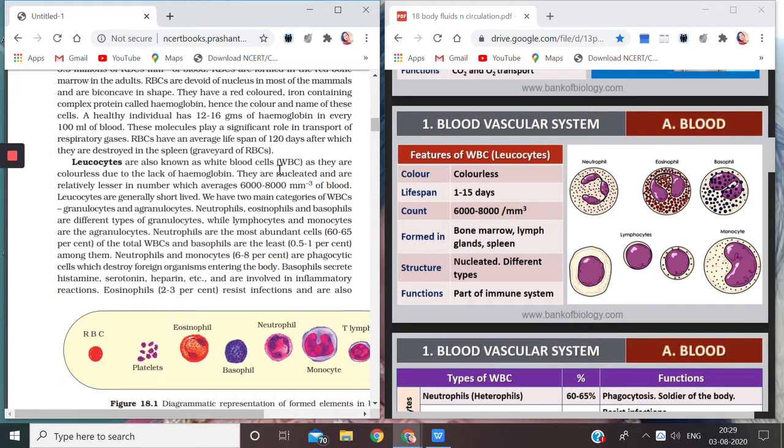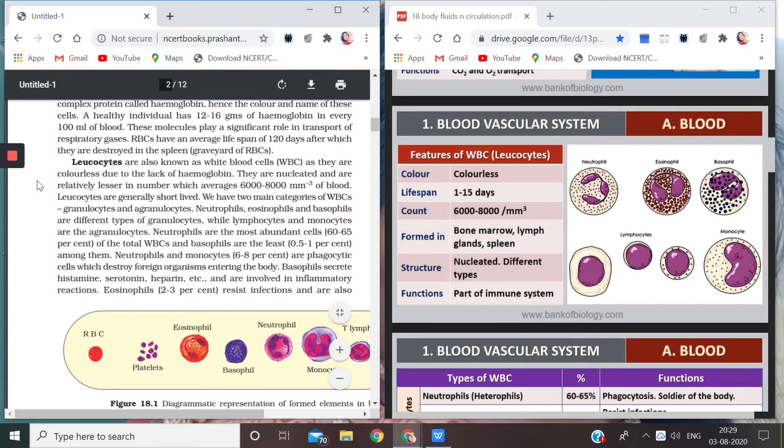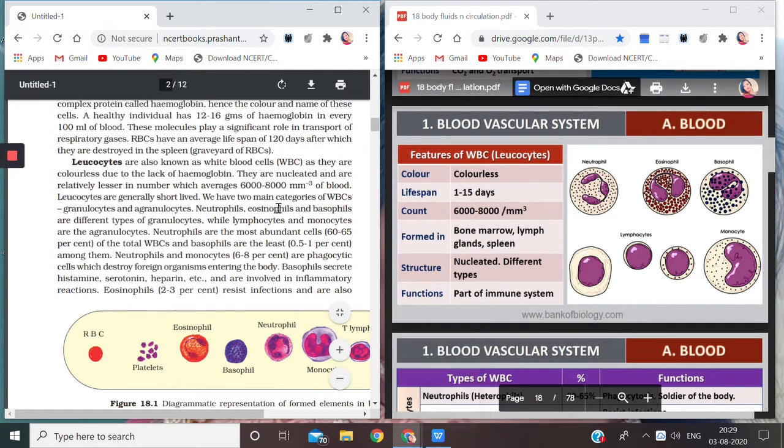Okay, they are nucleated. If you remember, in the previous video I told you that red blood cells are non-nucleated. That means they do not have a nucleus. But white blood cells are different in this part, in that they have a nucleus and are relatively lesser in number. And how much is the number? They average from 6,000 to 8,000 per millimeter cube of blood. Leukocytes are generally short-lived.